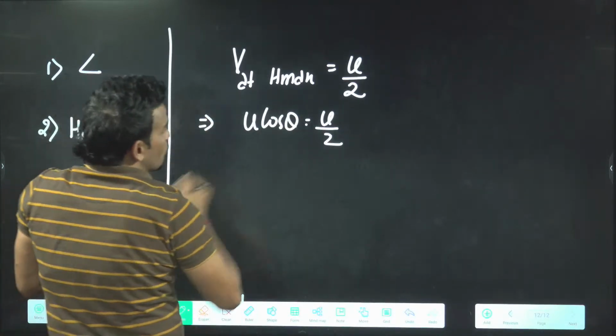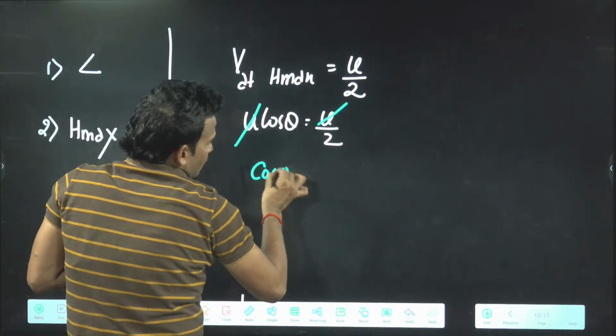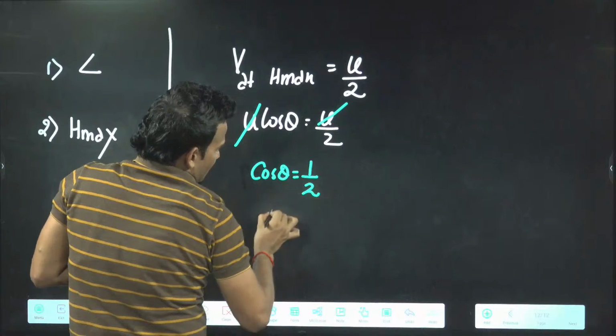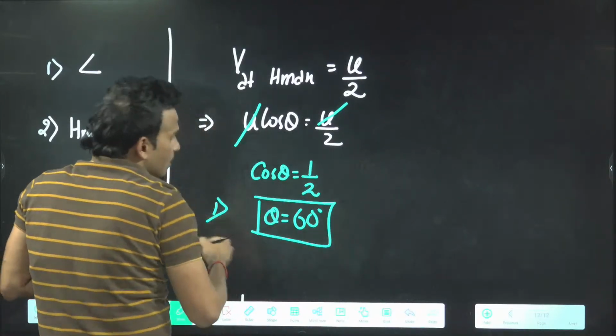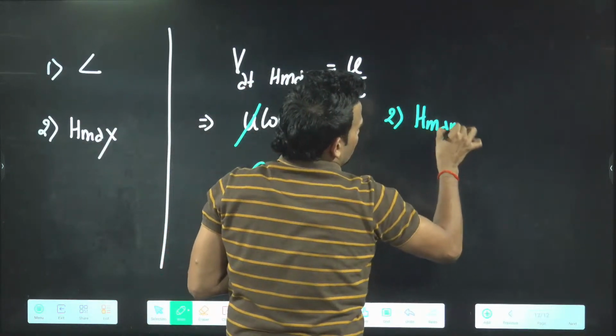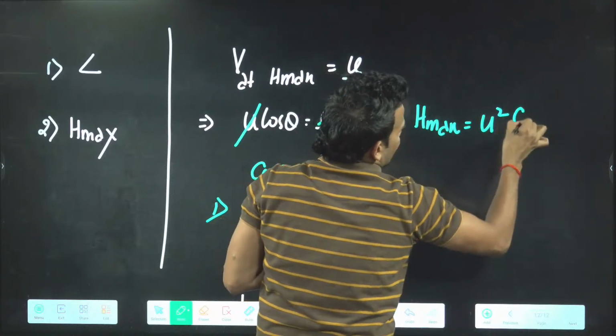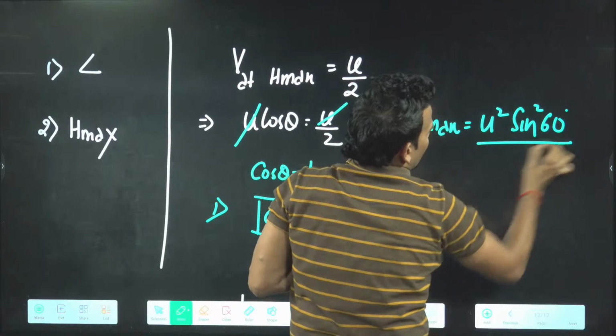Sir, u cos theta will be u by 2. U cancels. Cos theta is 1 by 2. Theta will come 60 degree. Once theta comes 60 degree, this is the first answer. Second answer, you want h max. Sir, for h max we have the formula u square sine square theta by 2g. What is theta? 60.